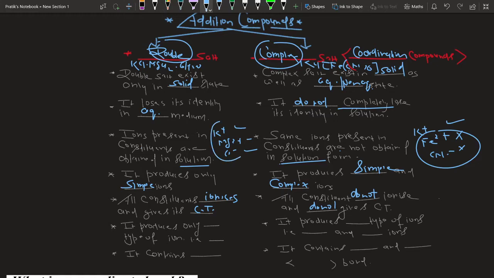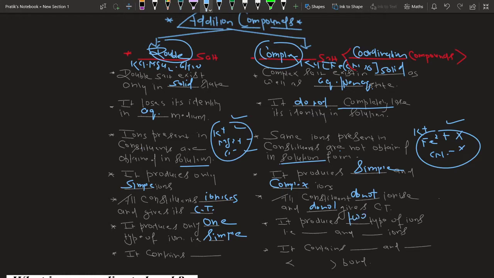Do all these ions give the confirmative test? Yes. Do all these ions give the confirmative test? No, only the ionizable part. A double salt produces only one type of ion, and that is the simple ion. This type of salt produces how many types of ions?